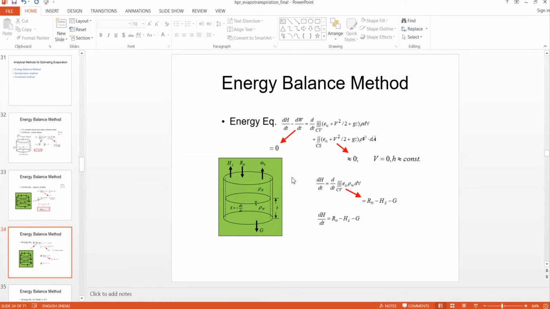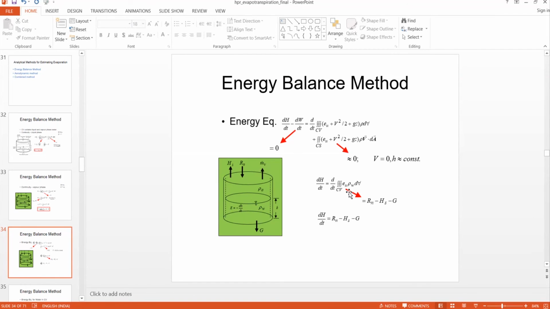We assume that the energy spent by the water body on its surroundings is 0. Therefore we can write simply dH by dt is equal to this triple integration of eu rho w d volume.